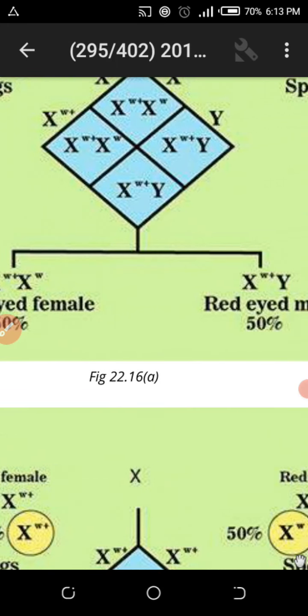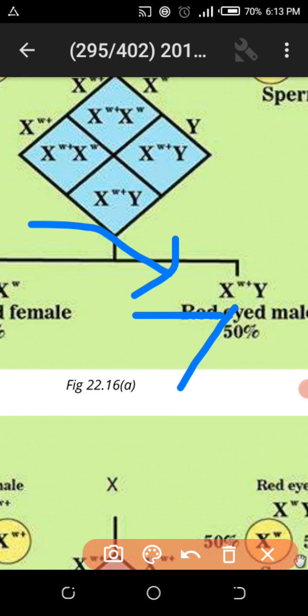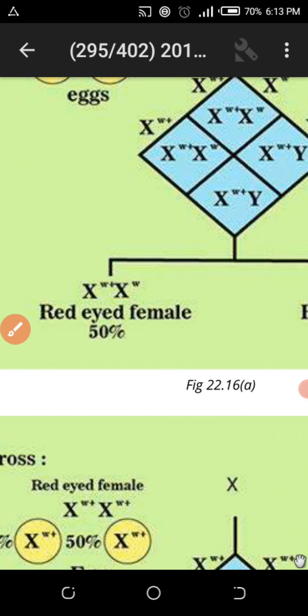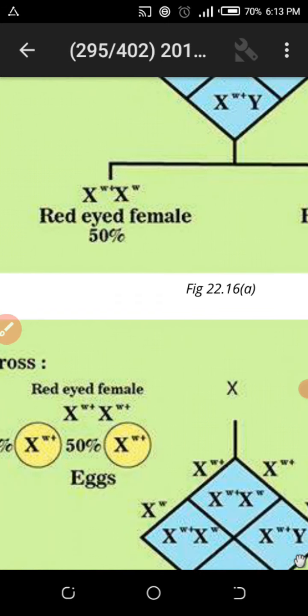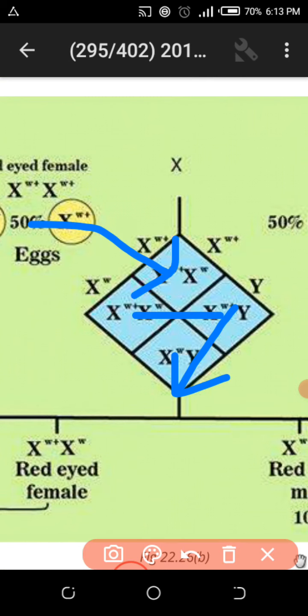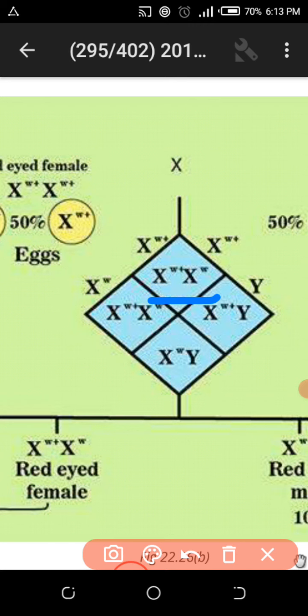Now the next cross was the F1 cross, in which the red-eyed male and the carrier, meaning a red-eyed female having the white-eyed gene, will be crossed. Strange results were achieved. Look at the results. The numbers are not written here, but I will tell you the numbers. X^w+ X^w+, that is the red-eyed female, clear. X^w+ X^w, red-eyed female. This is the white-eyed male. This is the red-eyed female.